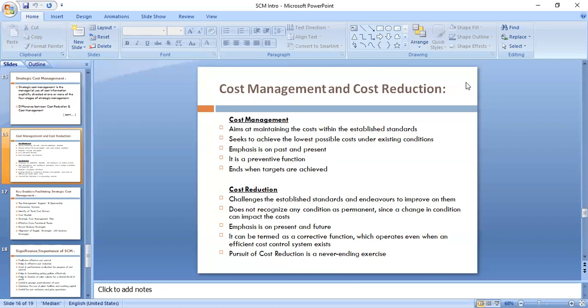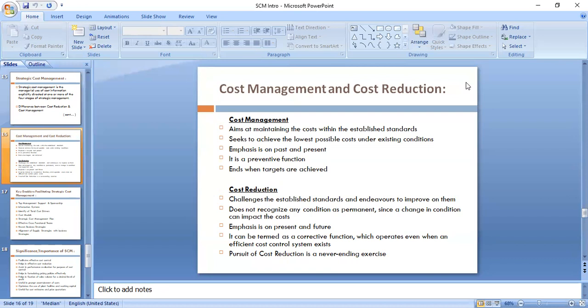Always remember this, established standards, this word is very important. So I will try to produce a product and achieve the sale at a lesser cost without sacrificing established standards, right?